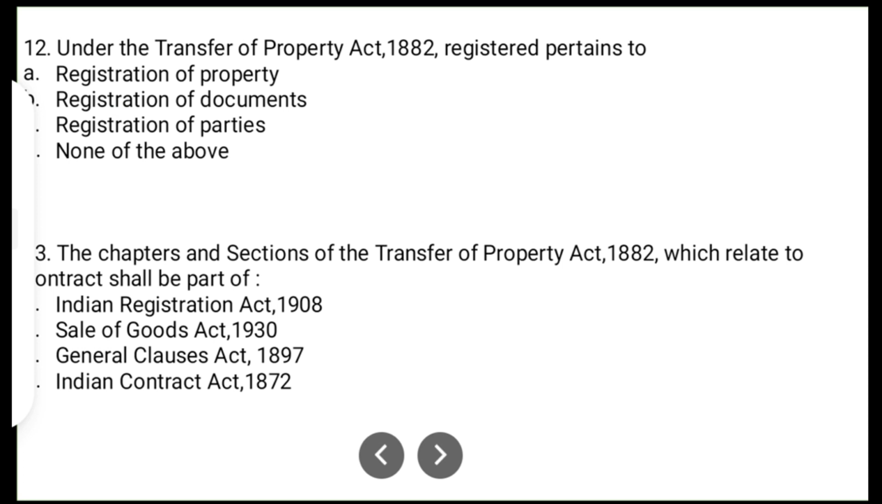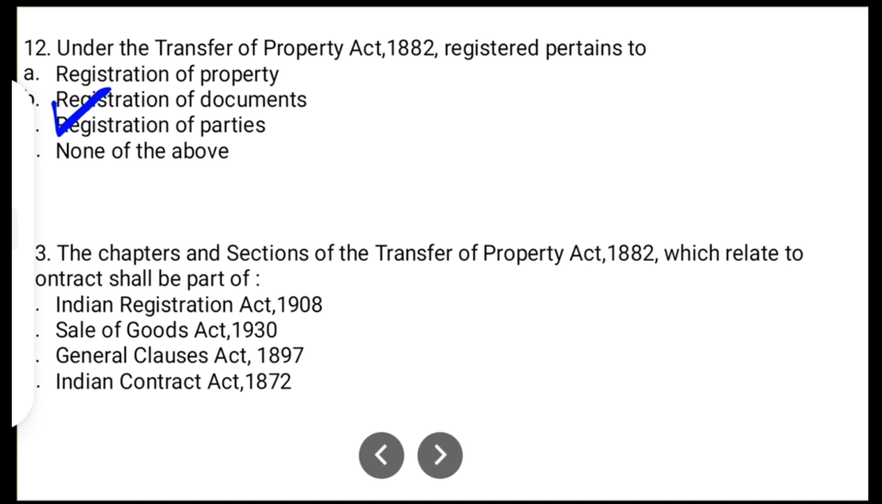Question number 12. Under the Transfer of Property Act 1882, registered pertains to option A registration of property, option B registration of document, option C registration of party, and option D none of the above. Under TPA, registration means the registration of document, because in transfer of property, the parties agree to transfer one property to another, and in this transaction there is registration of document. So the correct answer is registration of document, option B.